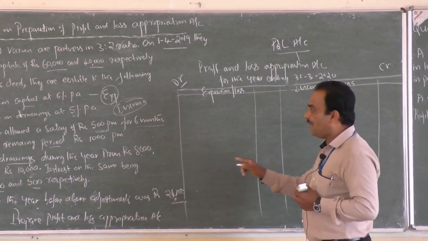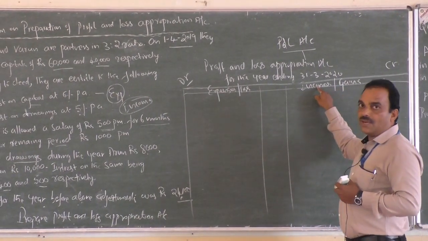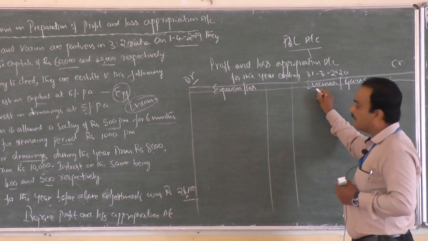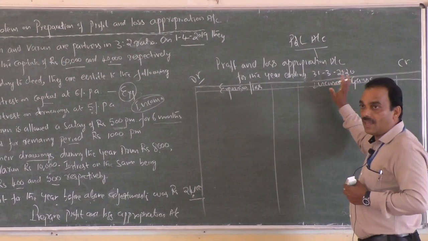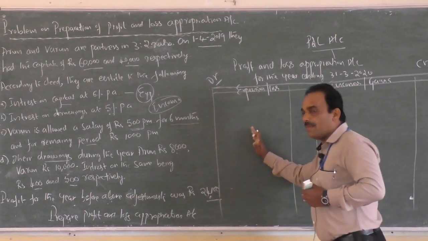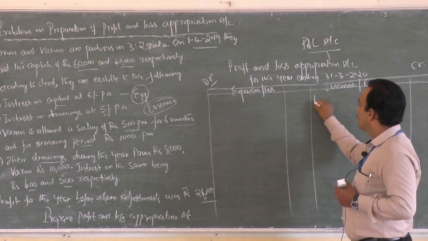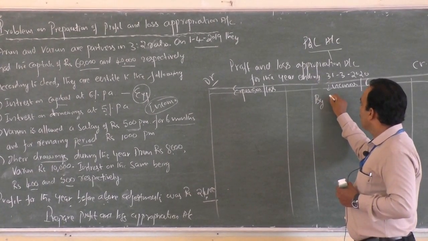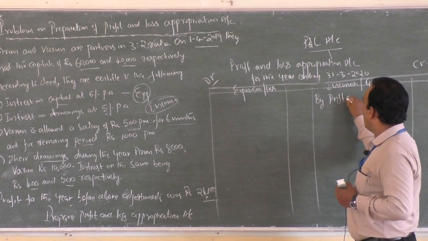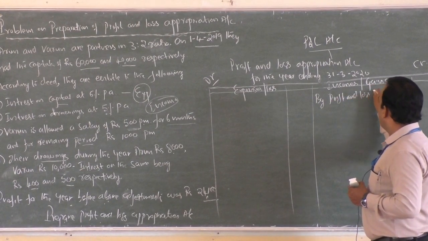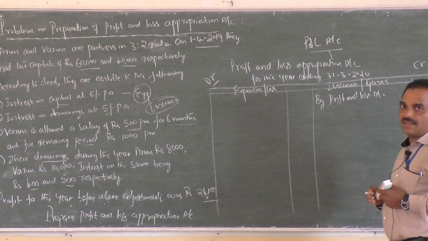I mean our profit, they said. So credit all those income. So credit side means that is income. Okay, debit side means that is loss and expenses. So here it is by profit and loss account. This is the starting entry.